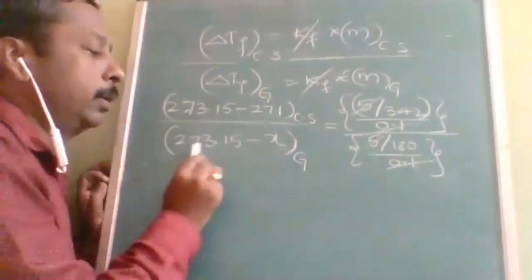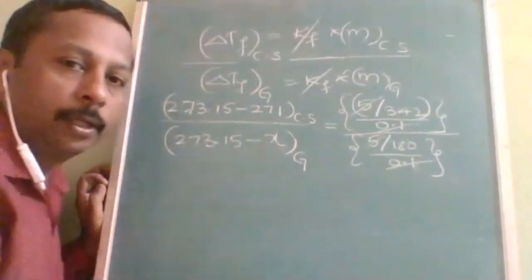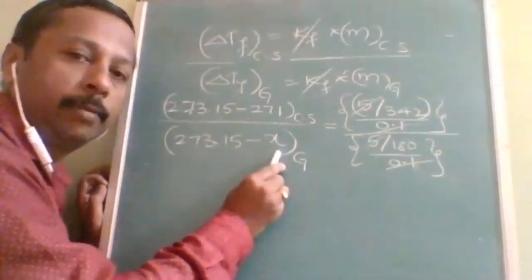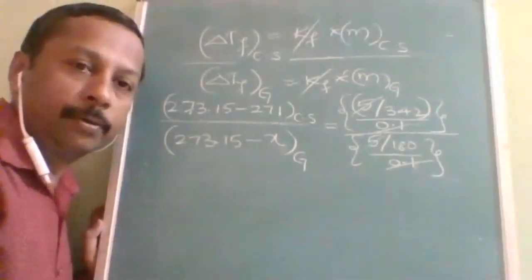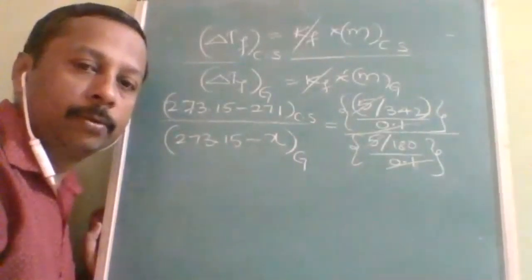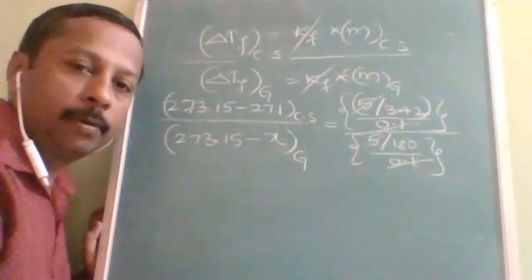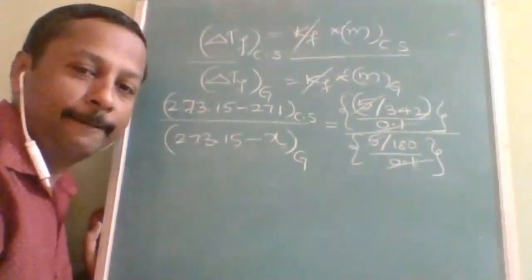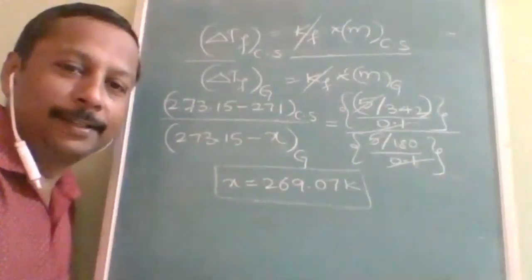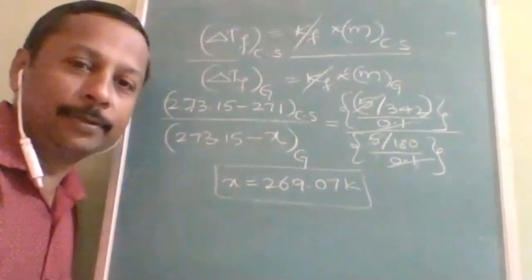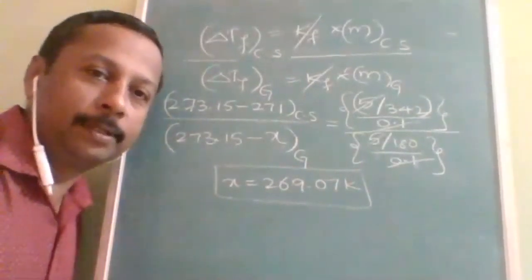Whatever x you are going to get, delta TF, what is the formula? Solvent minus solution. So here you are going to get the answer, which is the freezing point of the glucose solution. Is it understood, students? Solve. Let us see what is your answer and what is mine. I have done and I got it as 269.07. I hope you also got 269.07.